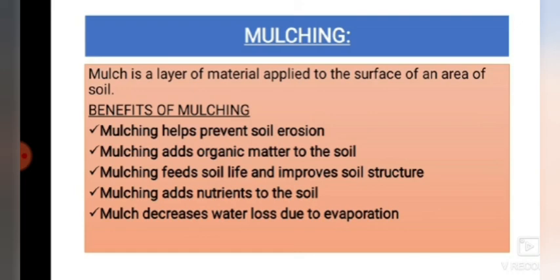The benefits of mulching: mulching helps in preventing soil erosion. Mulching adds organic matter to the soil. It feeds soil life and improves soil structure. It also adds nutrients to the soil. Mulch decreases water loss due to evaporation.